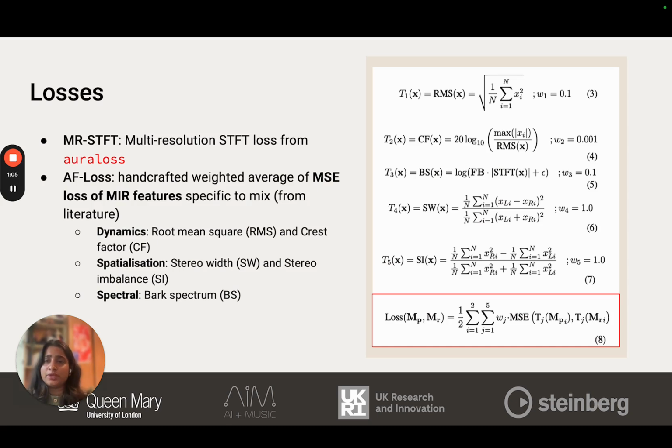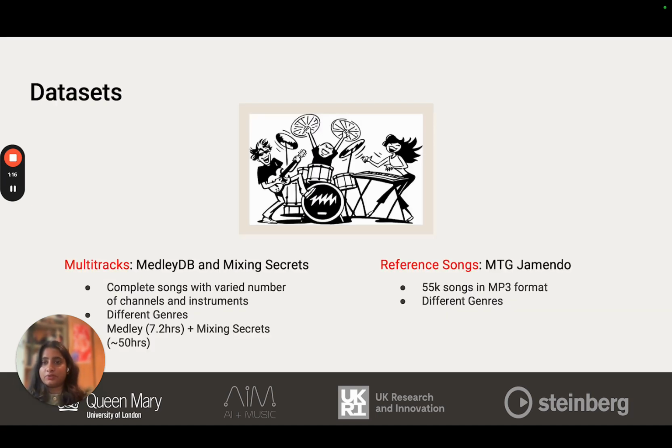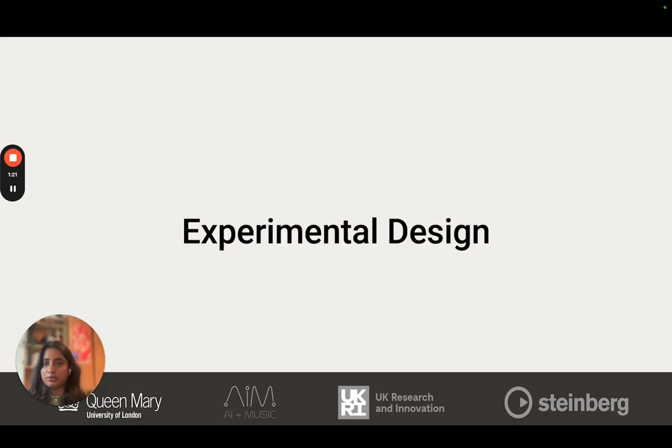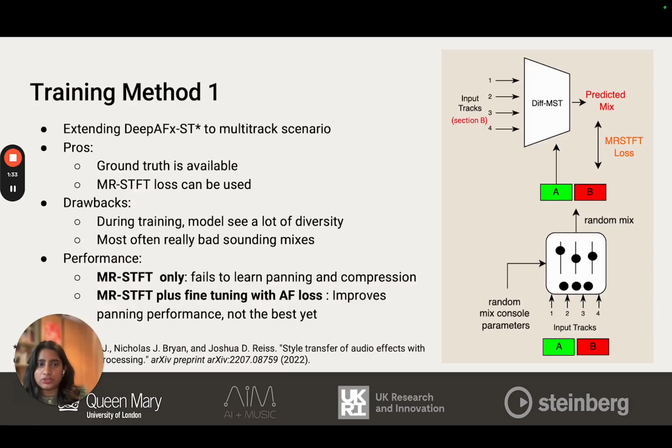We use two losses. One is multi-resolution STFT, the popular one, as well as the AF loss, which basically is a mean squared error between ISMIR features specific to dynamics, spatialization, and spectral properties of a mix. And in terms of dataset, we work with multi-tracks from MedleyDB and Mixing Secrets, as well as reference songs from MTG Jamendo. We train our model using two different methods.